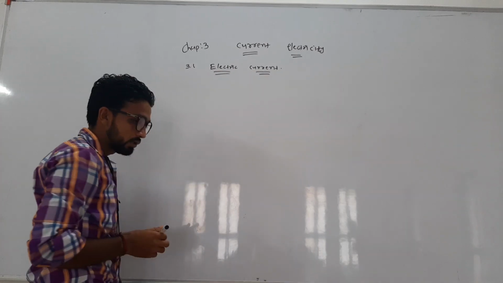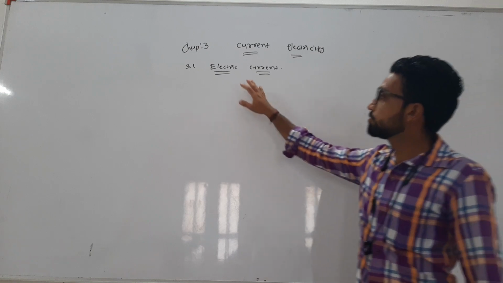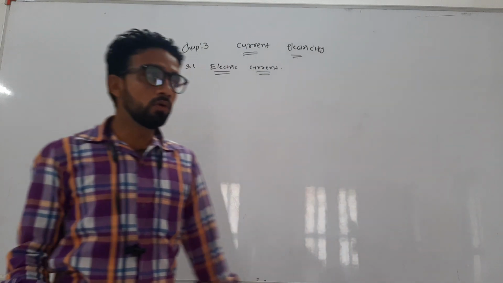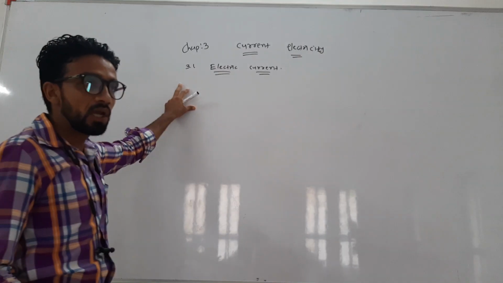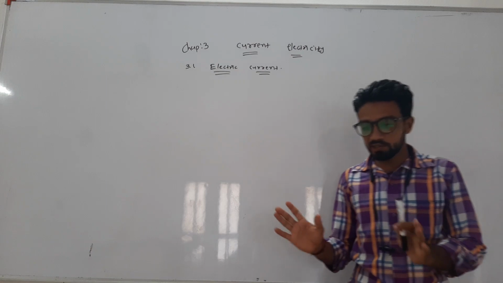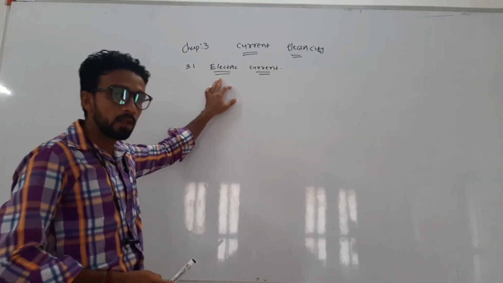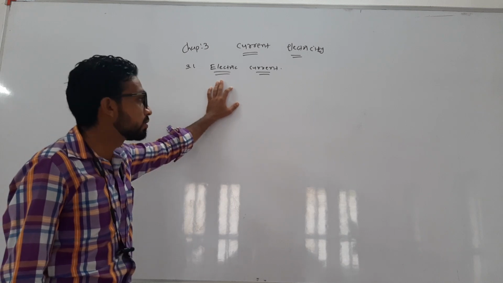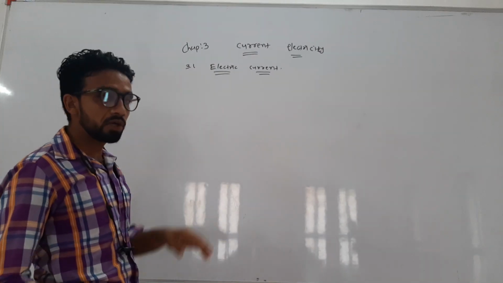We know that whenever charge is in motion, that produces current. Now we derive the equation for electric current. We know that in conductors, when we apply an electric field or potential difference across the two ends of the conductor, then charge can move. And whenever charge moves, it produces electric current.